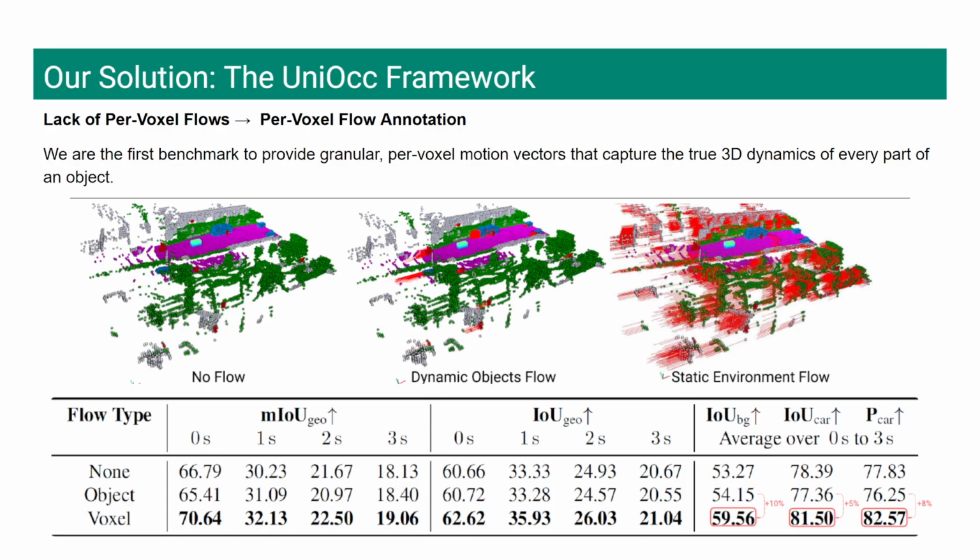The benefit is significant. As the table shows, training with our voxel level flow leads to state-of-the-art performance, boosting all key metrics, including an over 10% improvement in background consistency and an 8% increase in car shape realism.